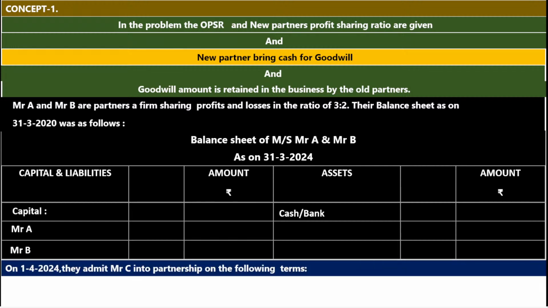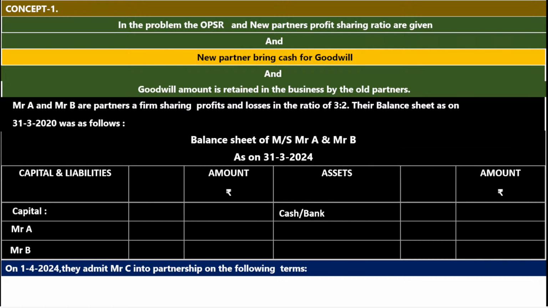On 1/4/2024, they admit Mr. C into the partnership on the following terms. Now we come to the conclusion that this question is relating to admission of a partner. Now, who are the old partners? Mr. A and Mr. B. What is the old profit sharing ratio of Mr. A and Mr. B? 3:2.